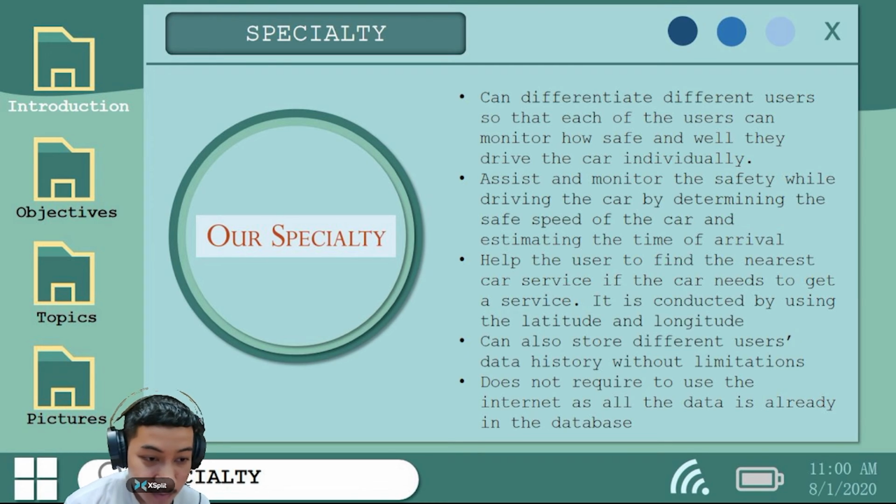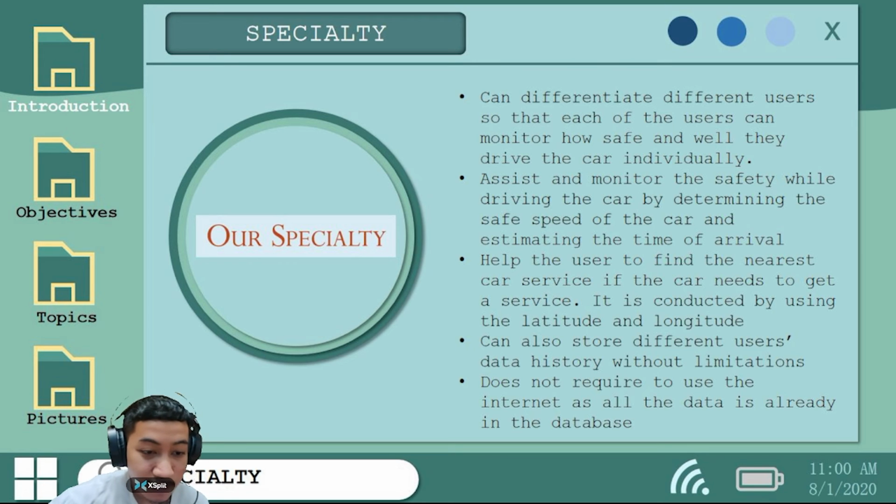And if the speed of the car throughout the journey that has been taken by the user is more than the speed limit, it will notify the user that it is exceeded and give a proper solution for this problem. It also will notify the user if the time of arrival is less than the ETA that has been estimated.